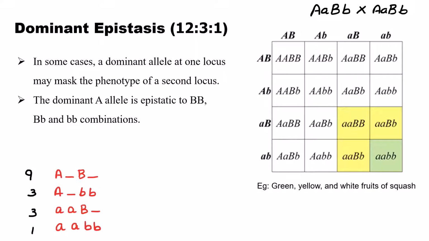So let's see dominant epistasis in a detailed manner. The ratio of dominant epistasis is 12:3:1.